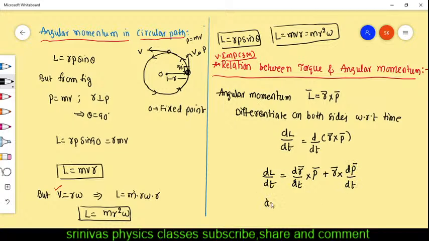So dL by dt is equal to dr by dt cross p bar. r is the displacement; displacement by time gives the velocity. Velocity cross p bar, the momentum, and momentum we write as mass into velocity. Plus r bar cross dp by dt. What is that? Rate of change of momentum. Newton's second law: F equal to dp by dt. So dp by dt we write as F bar.